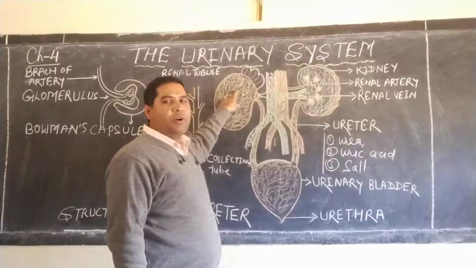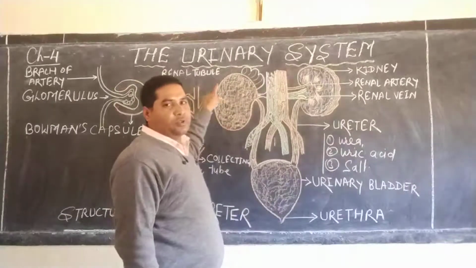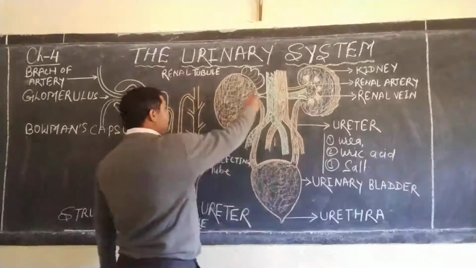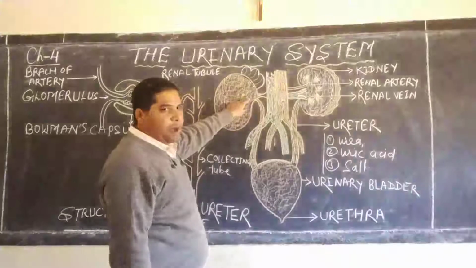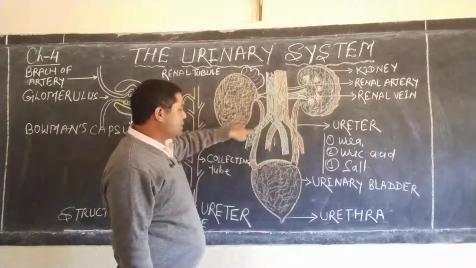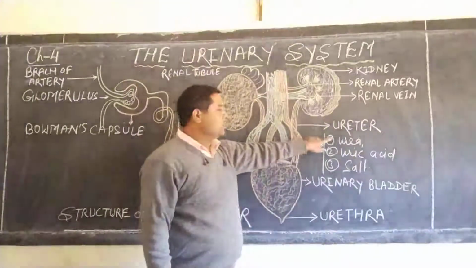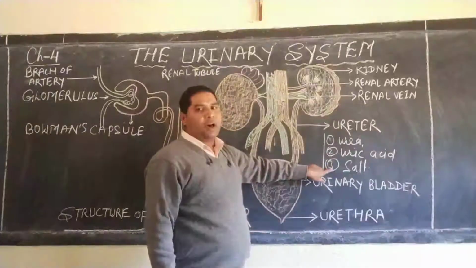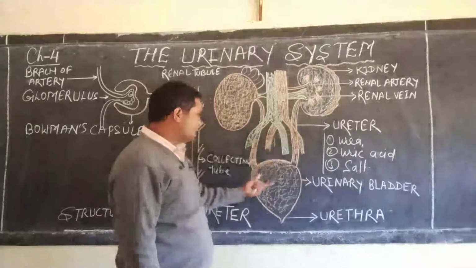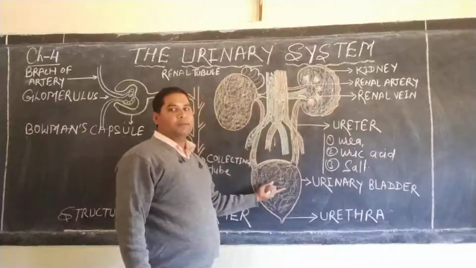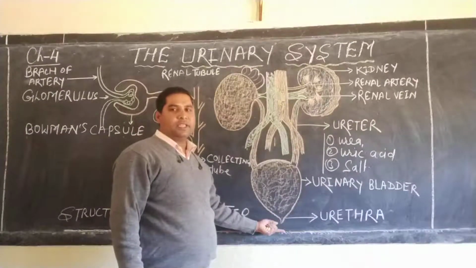The kidney absorbs all this waste and the fresh blood goes back to the body. All the waste is carried with the help of the ureter. The pipe you can see here, connected from the kidney to the urinary bladder, is known as the ureter. This pipe carries the waste, urea, uric acid, salt, and also the extra amount of water, and all together it is known as urine, which is collected in the urinary bladder. And later on, from time to time, it comes out through the opening known as the urethra.